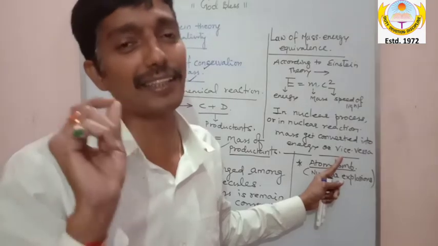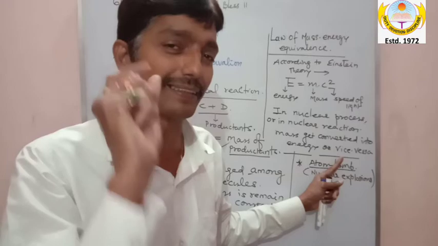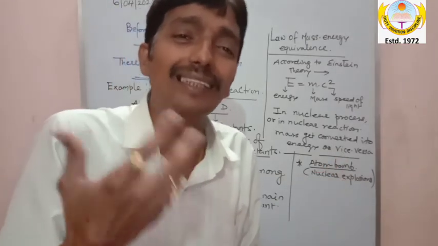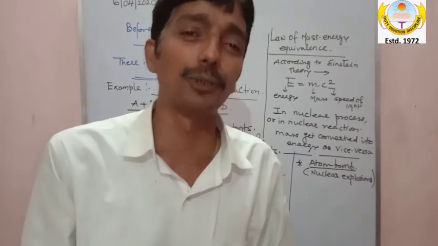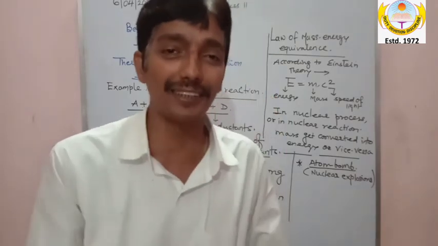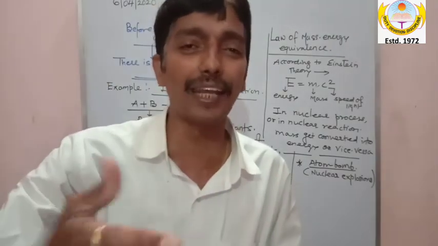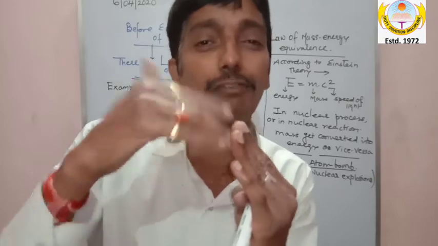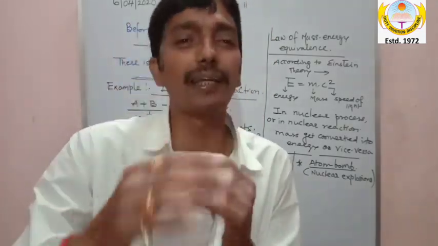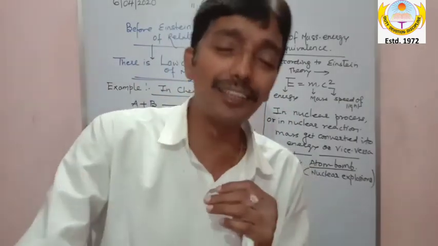So my dear, take care of this word during nuclear process. If anybody will ask you, please say this is a golden line. During nuclear process, the neutron gets itself converted into proton. And equal amount of mass is converted into energy. जितना mass of neutron होगा वो total का total energy में convert हो जाएगा, because neutron का transformation proton में हो रहा है. तो एक process हो रहा है और वो process में जितना मास ऑफ न्यूट्रॉन प्रोटॉन में कन्वर्ट हो रहा है उतनी एनर्जी रिलीज होगी.